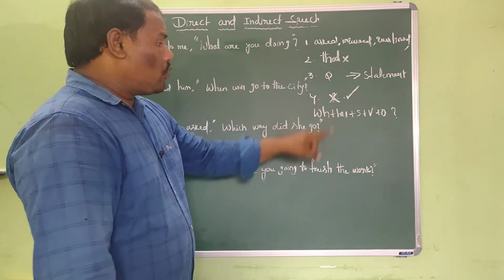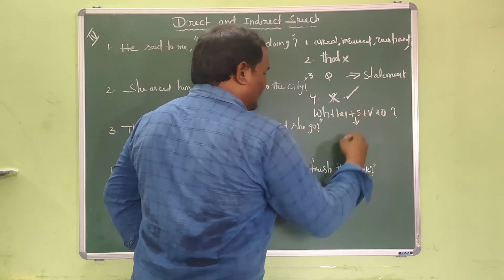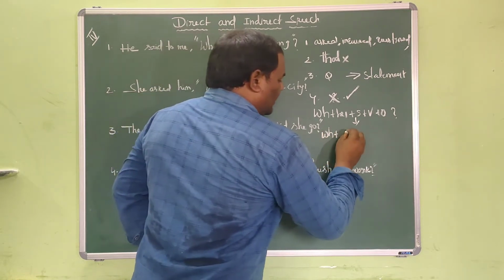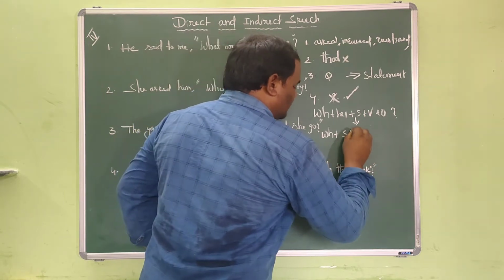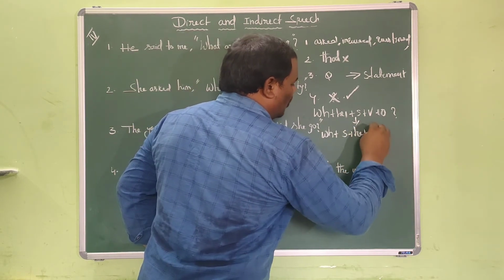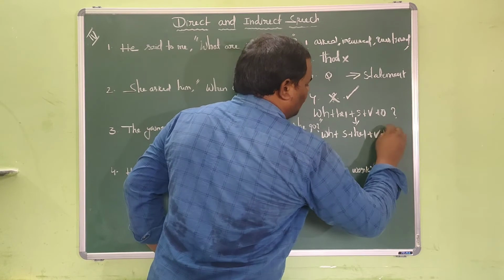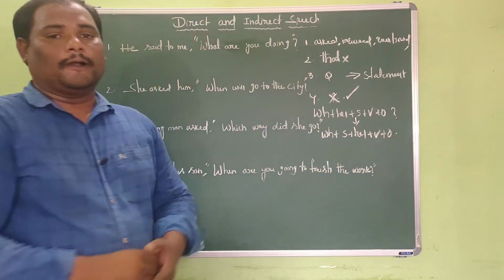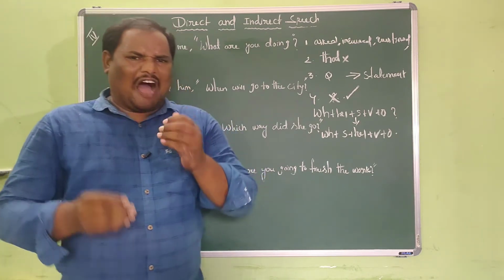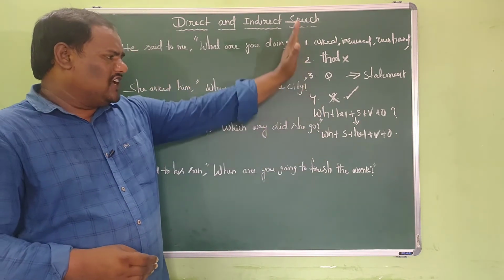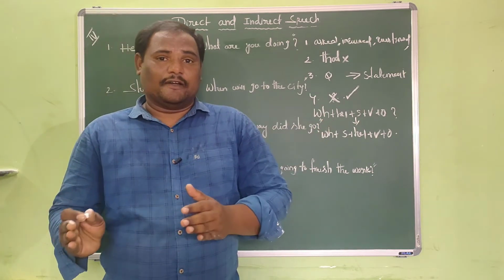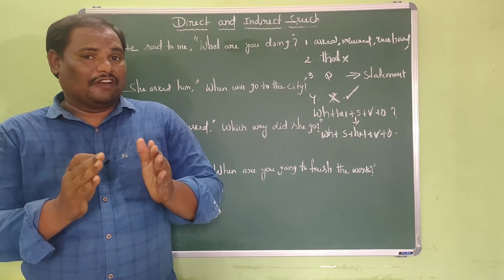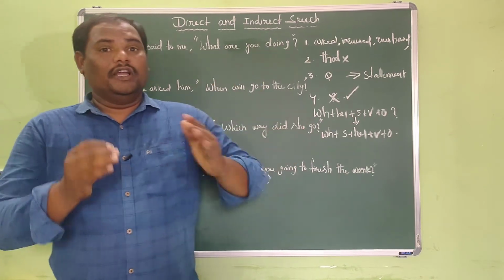And when this question is converted into a statement, it takes this structure. What is that? WH plus, after WH it takes immediately the subject, and after the subject we can write the helping verb, and after the helping verb we can write the verb, and after the verb the object comes. And here not the question mark but the full stop. Dear friends, we have to follow these four steps when we want to transform the interrogative sentence that started with the WH question from direct to indirect.